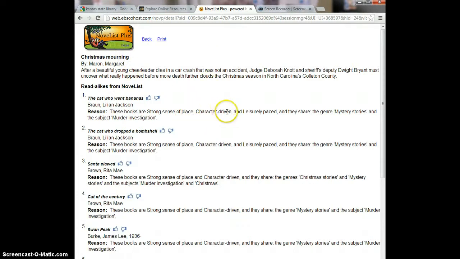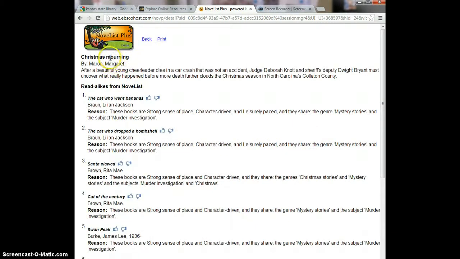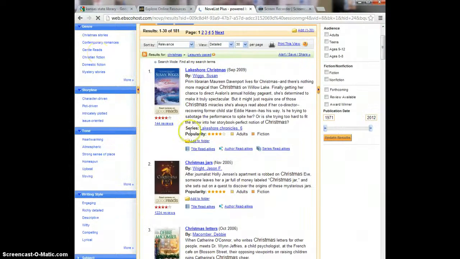Character driven is an appeal term for this book. And so the fact that these two books share these appeal terms means that this book was included in a list of recommended books. And this is true for all the books on the list. They will all have appeal terms that are shared with this book. So we use it to shorten long lists of titles. We use it to create recommended lists of titles, authors, and series.